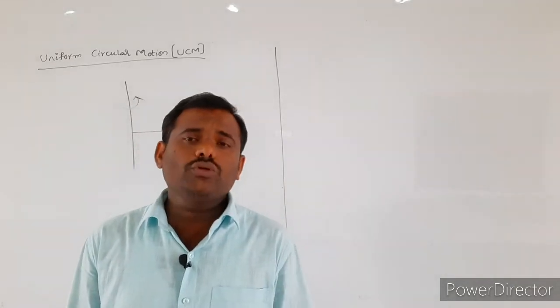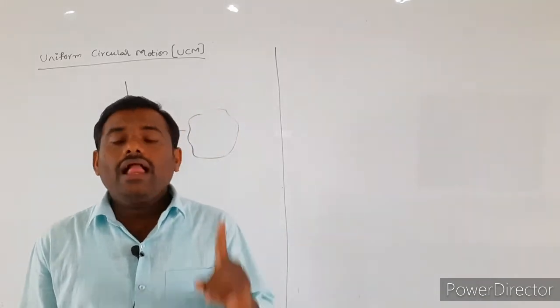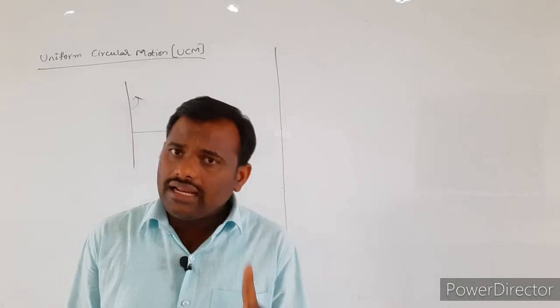First we have to understand what is meant by angular displacement and what is meant by angular velocity.